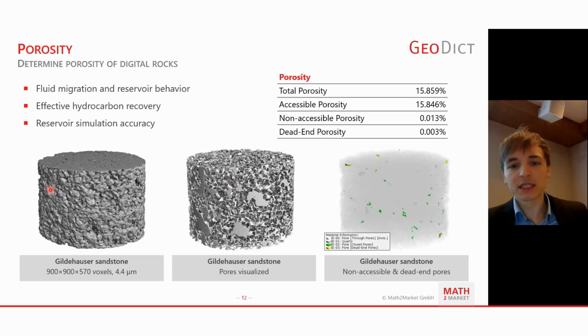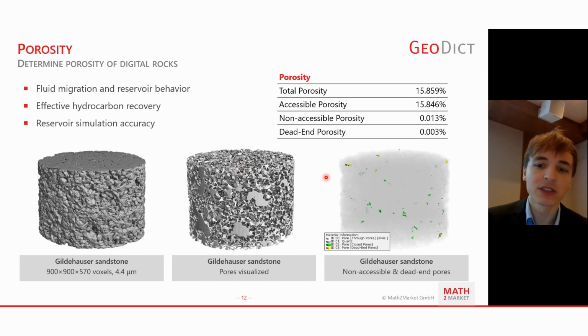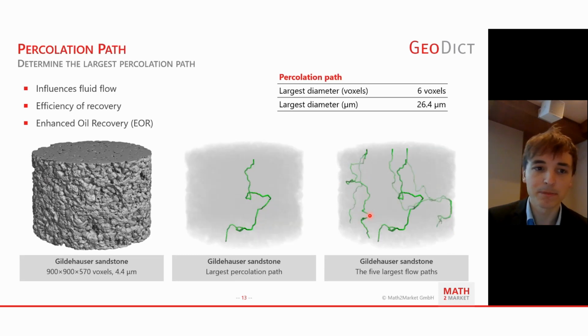For hydrocarbons, it is necessary to have the total porosity and also the accessible porosity, because if you have hydrocarbons within your reservoir, but you cannot reach them because they are non-accessible, they just stay there forever. So you want to have a differentiation between the accessible porosity that has a connection to the rims of the sample, and you want to know which part of the porosity is non-accessible. And that can be easily done by geometrical analysis within the GeoDict software.